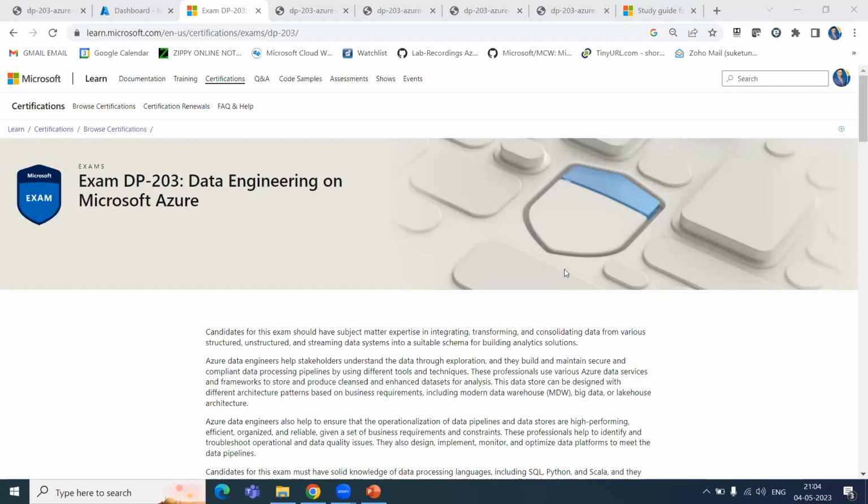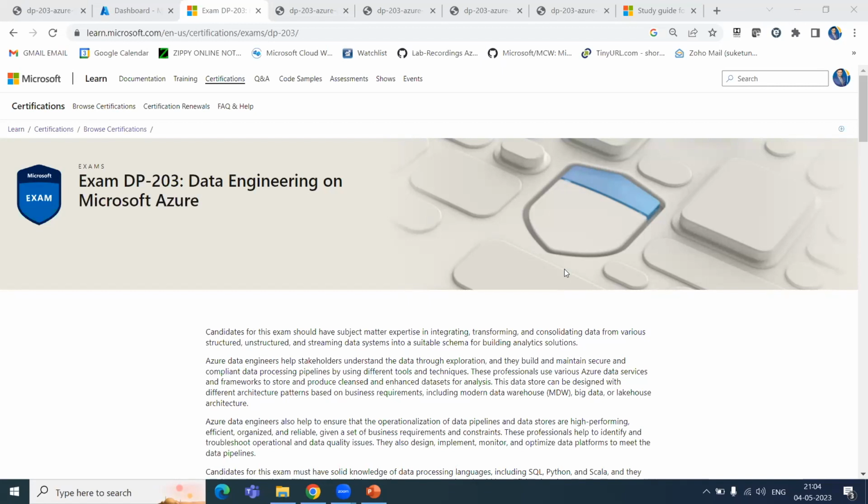Microsoft also wanted to promote that integrated data solution, right? Yes. And after that, DP203 was there in 2021, 2022, and the beginning of 2023. After that, in February or March 2023, Microsoft completely changed this course, meaning recently, 1 or 2 months back.